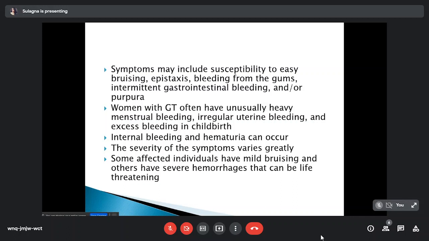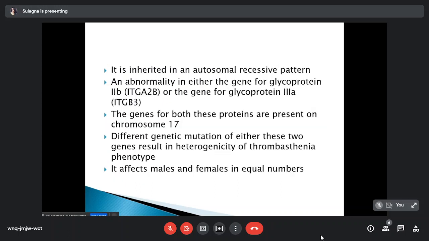Symptoms may include susceptibility to easy bruising, epistaxis, bleeding from the gums, intermittent gastrointestinal bleeding, or purpura. Women with Glanzmann thrombasthenia often have unusually heavy menstrual bleeding, irregular uterine bleeding, and excess bleeding in childbirth. Internal bleeding and hematuria can also occur. The severity of the symptoms varies greatly. Some affected individuals have mild bruising and others may present with severe hemorrhages that can be life-threatening.